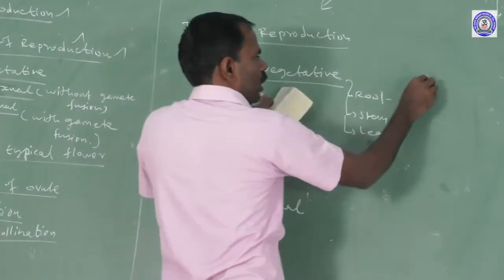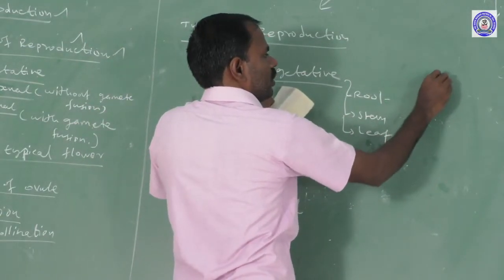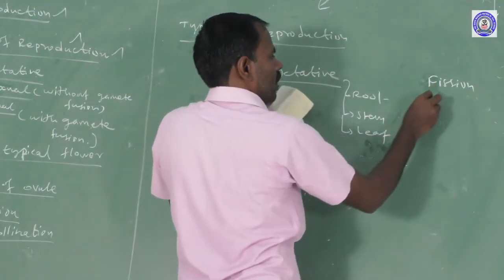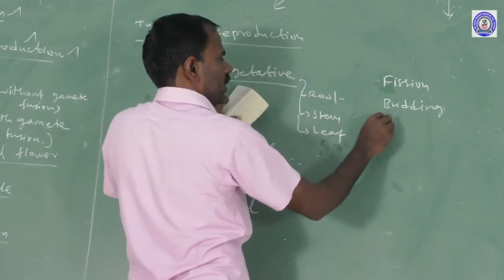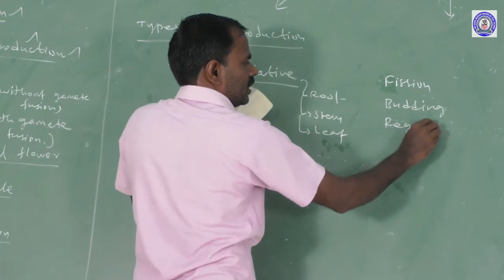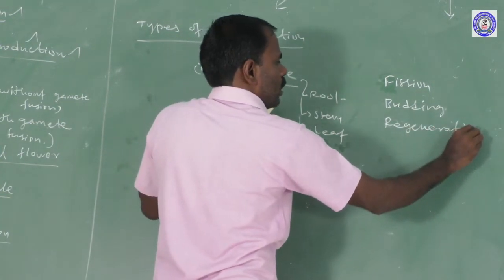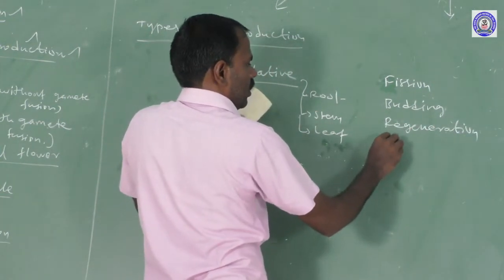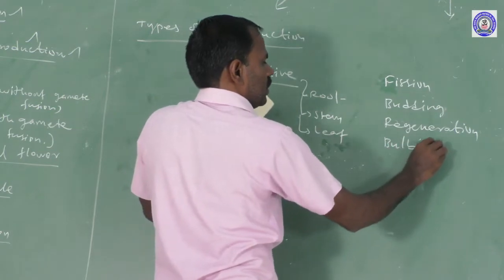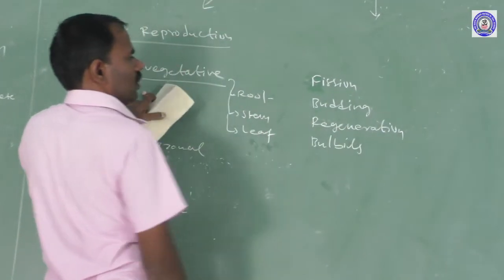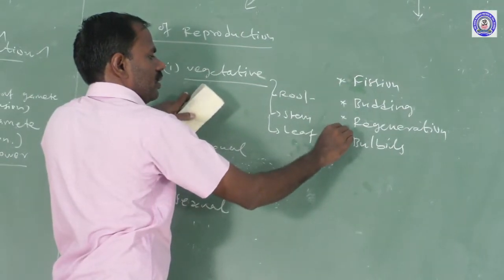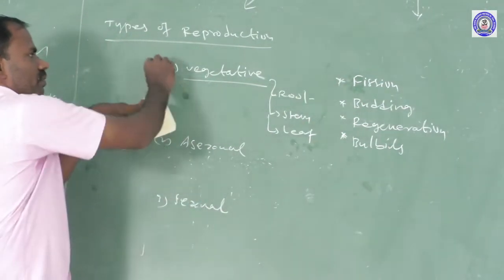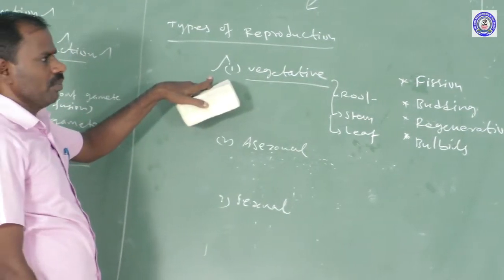Again, this includes the formation of fission, budding, regeneration, and bulbils. These are vegetative reproductive processes of the plant body.